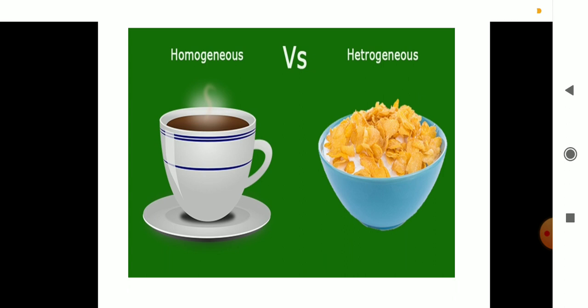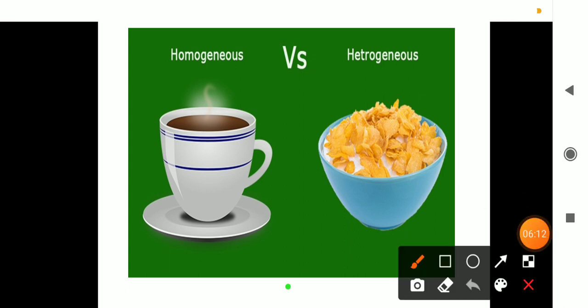Okay. Now come to picture number 2. This is picture number 2. What is taken? In a cup of milk, a substance like Kellogg's is floated. So here look at the physical states. The milk is in liquid state, whereas the Kellogg's is in the solid state. It is also considered an example of a mixture. But here we observe two different physical states. One substance is in solid state, whereas the other is in the liquid state. So this can be considered an example of a heterogeneous mixture.